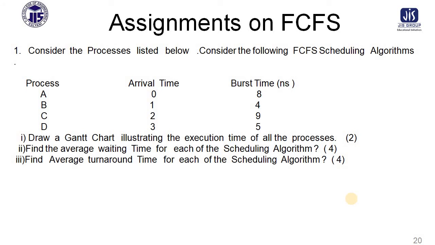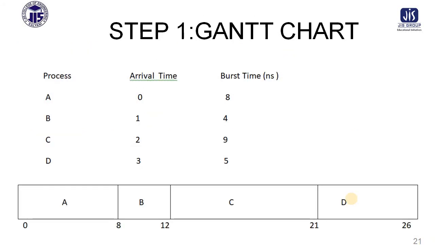Now consider part 1. Part 1 means you have to draw this diagram. This diagram is called the Gantt chart, and whenever you are able to represent this Gantt chart, you will get 2 marks in your exam.